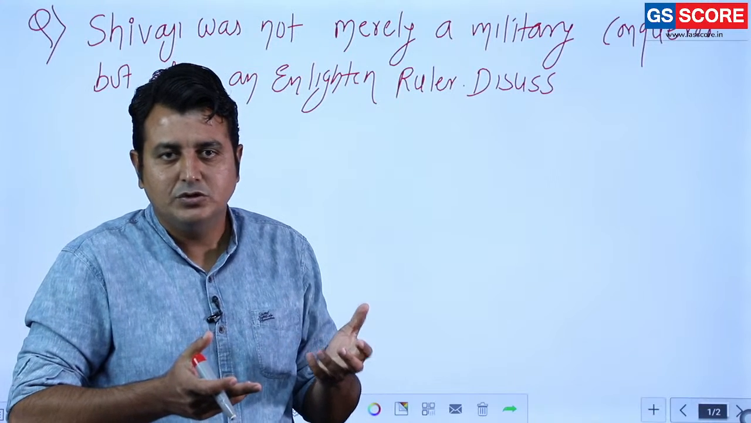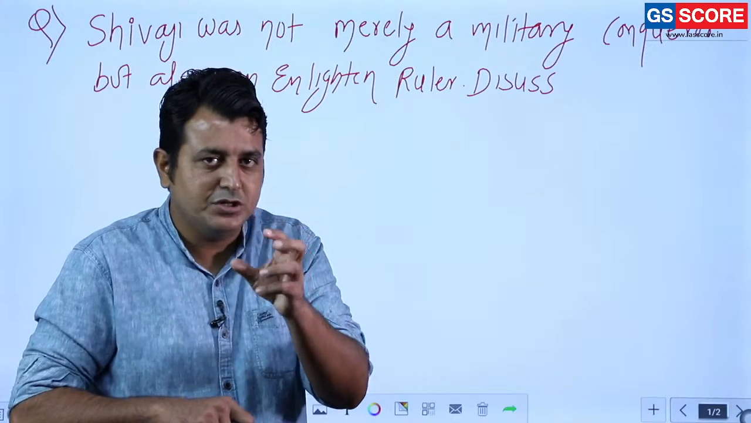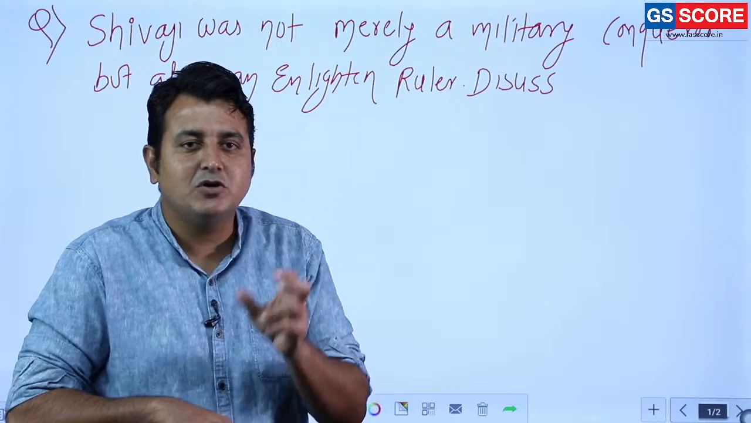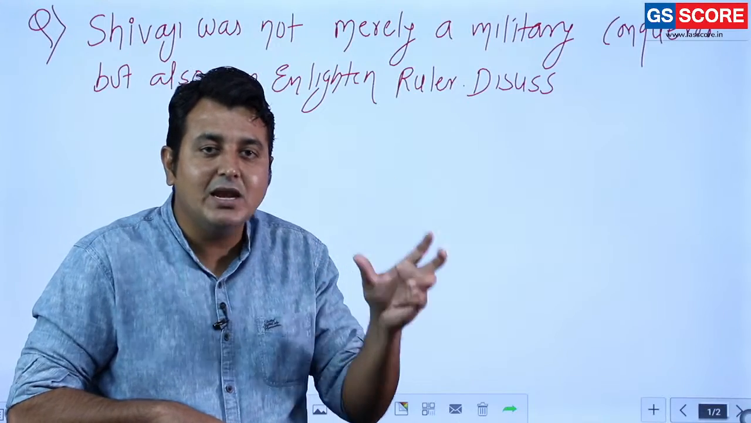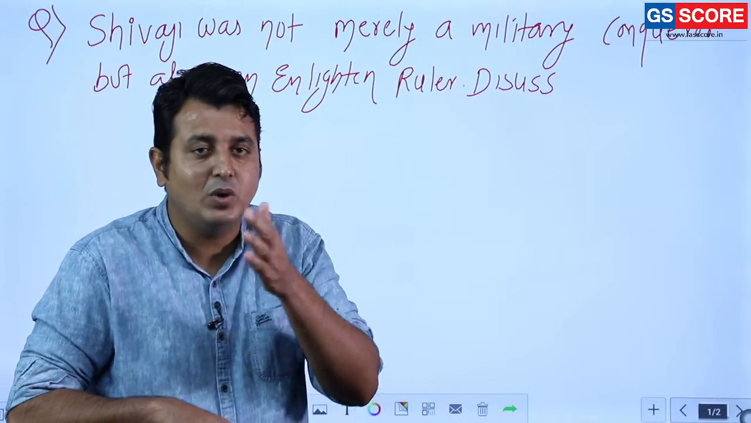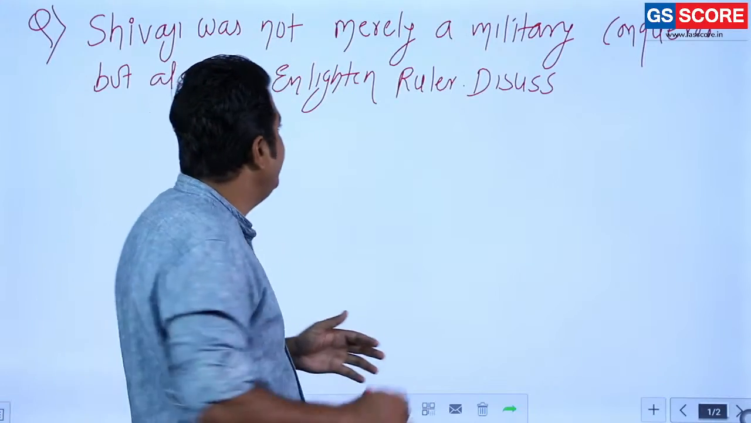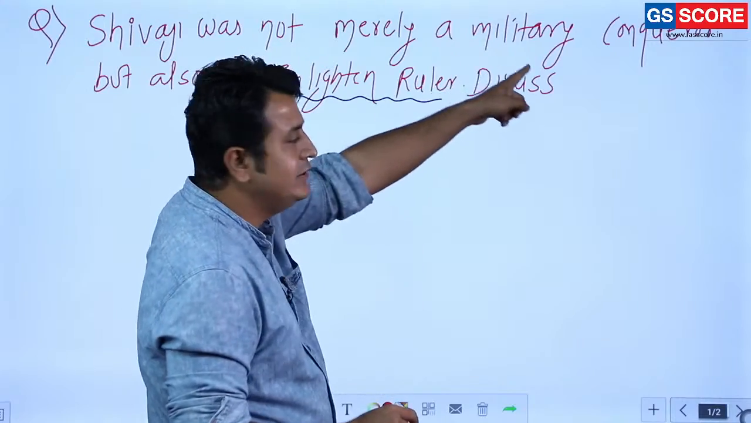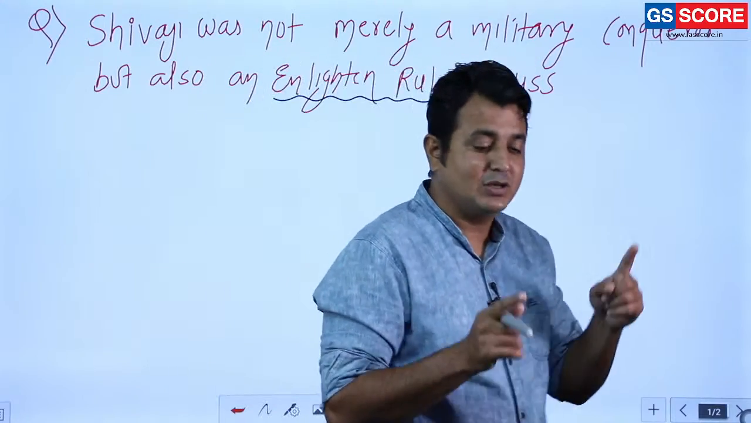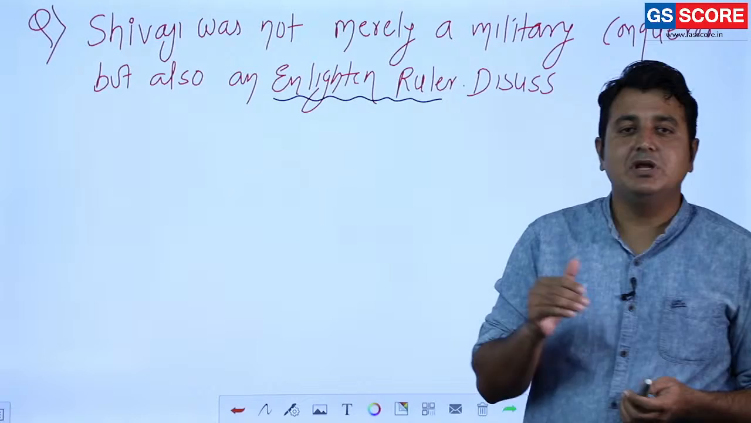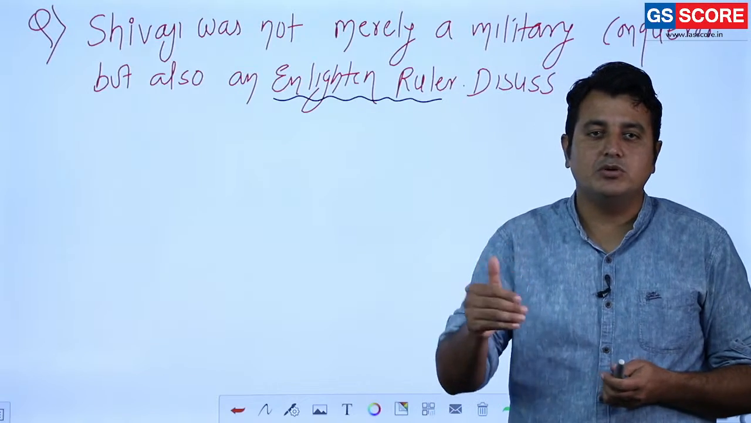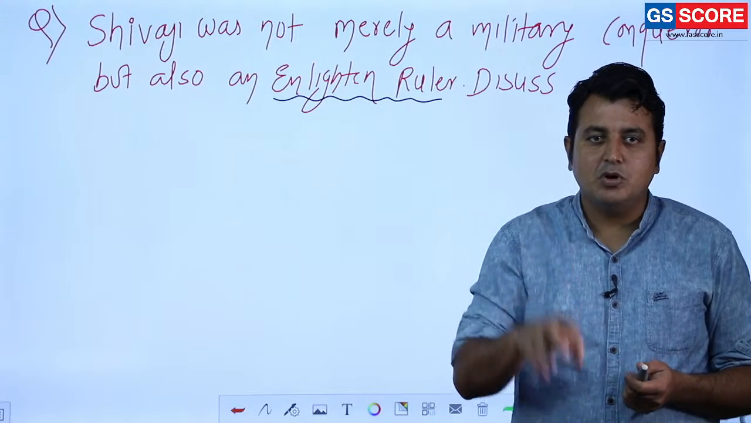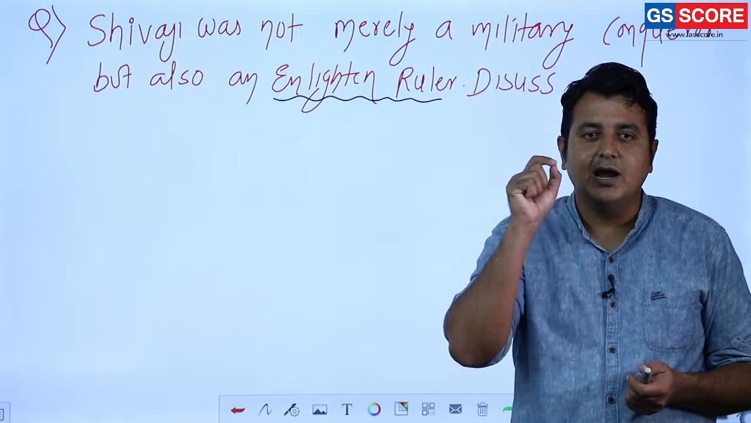Of course. So this question is basically focusing on which aspect? The aspect of Shivaji related to the enlightened ruler. So your focus while writing the answer should be here more than the military conqueror. As the question mentioned, we have to mention Shivaji's wars, conquests and military expeditions, but the most important part of the question is related to the enlightened ruler.